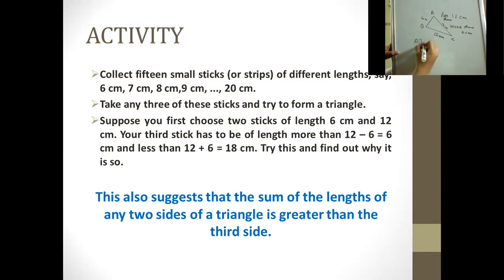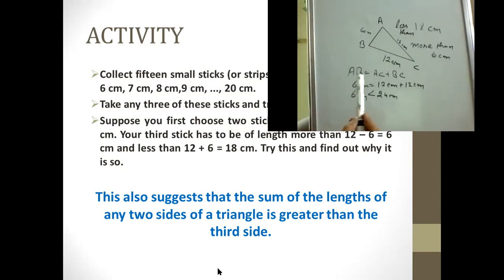If I am taking AB is equal to AC plus BC, then AB is 6 centimeter and AC is equal to 12 centimeter. So it is making 24 centimeter, which is greater than 6 centimeter. Isn't it? Now I hope you have got an idea of what I'm trying to explain. You can see that AC plus BC is making a summation greater than the third one.